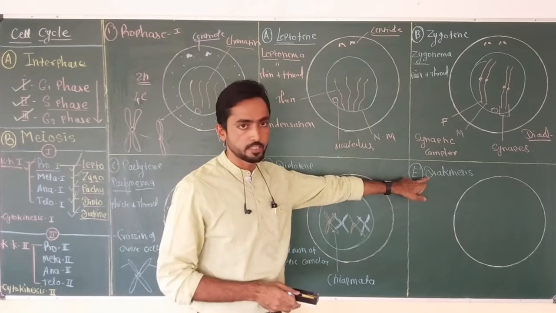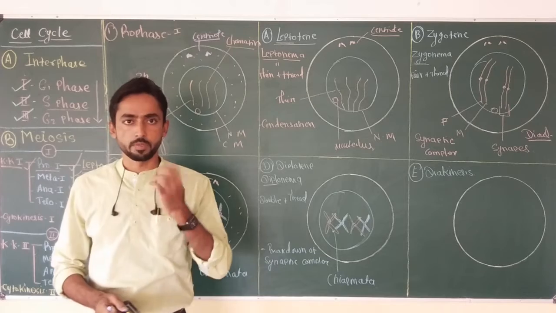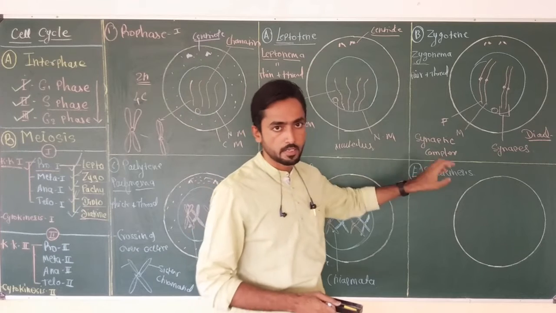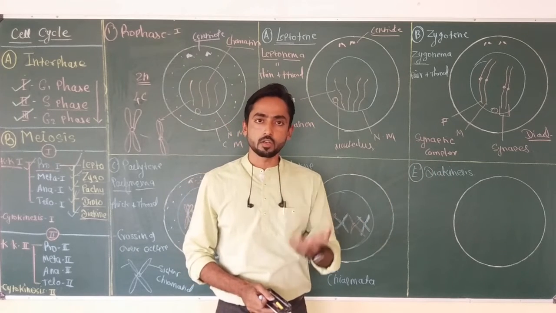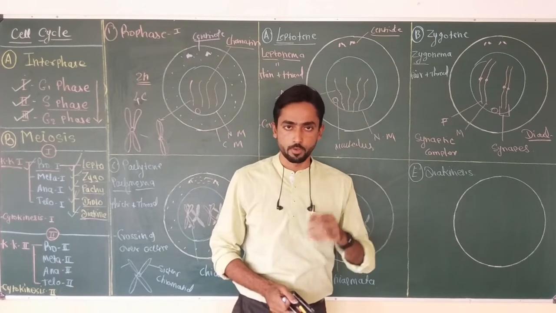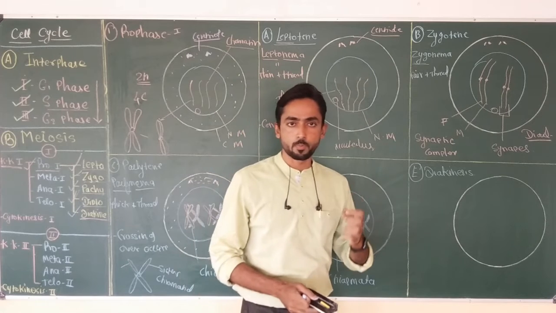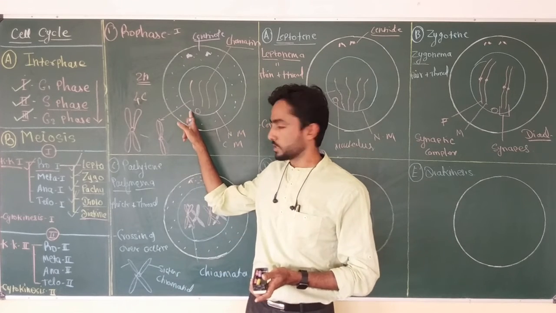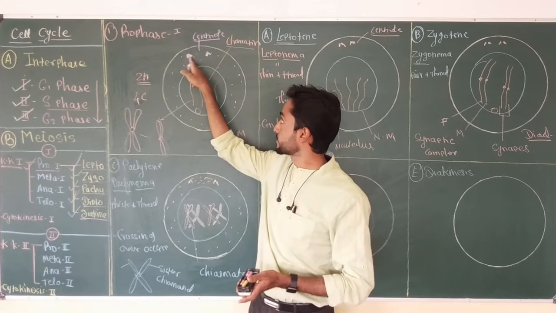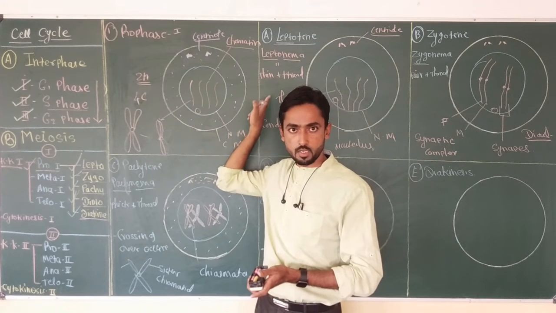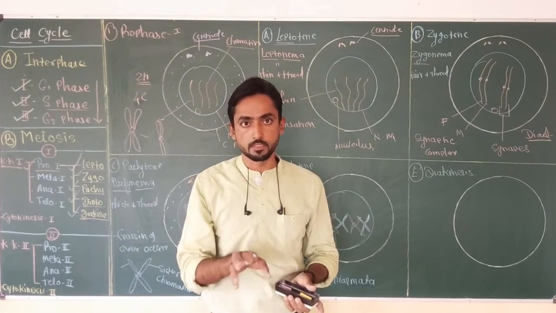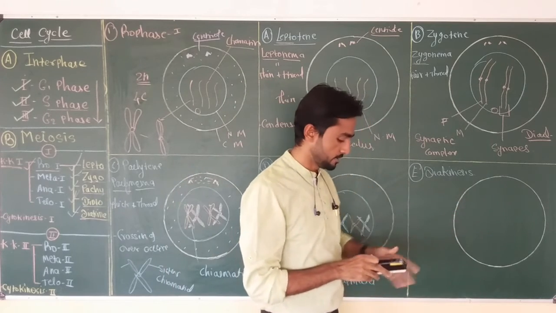Diakinesis is the last stage, which marks the termination or terminalization of prophase 1. Diakinesis represents all the changes that occur during the normal prophase of mitosis. Okay, we know that during mitosis, actual prophase begins with the dissociation and disappearance of the nuclear membrane and nucleolus, then the centrioles start moving away from one another and reach the two separate poles. All the changes that occur during the prophase of mitosis are going to take place during diakinesis.